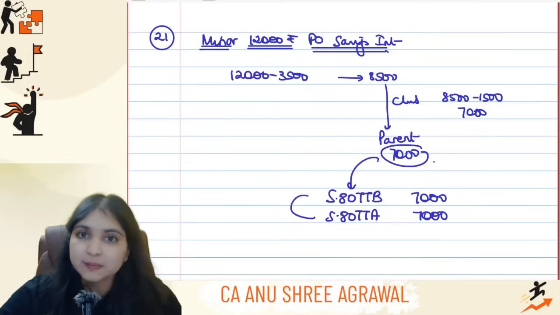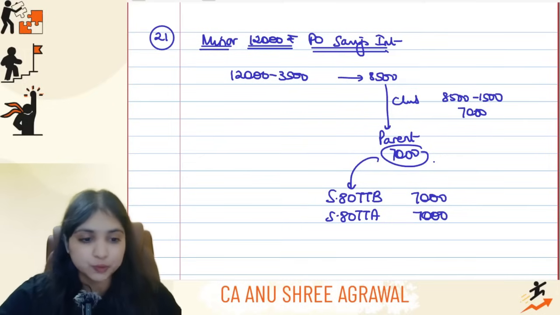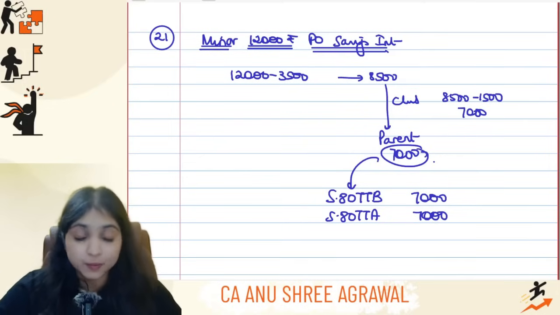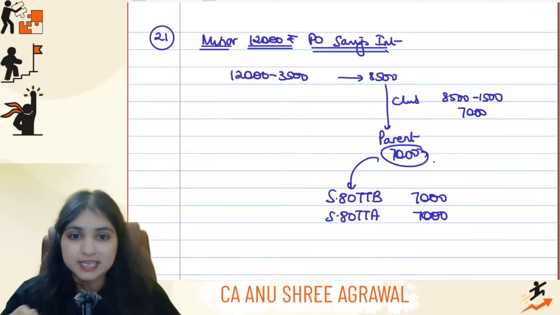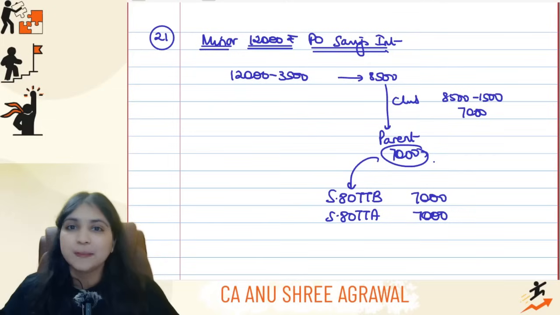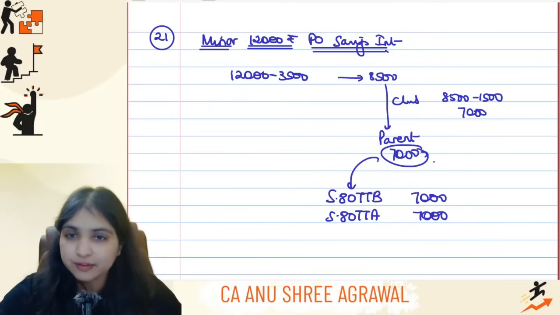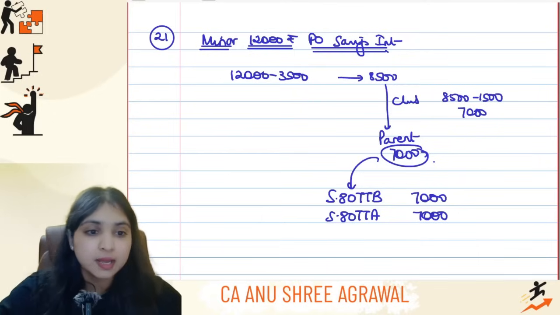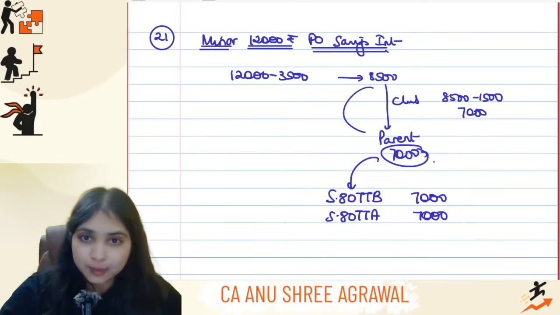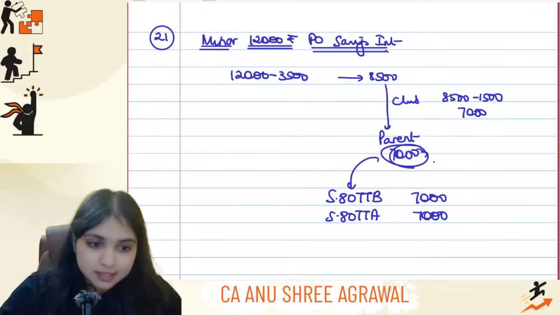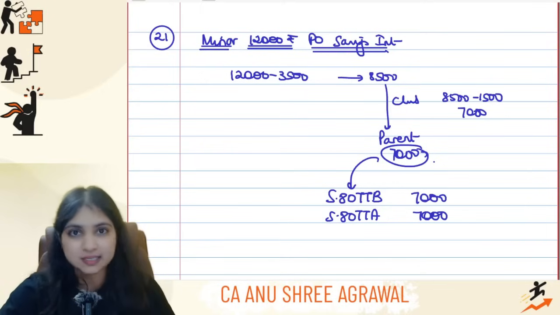Whether 80TTB or 80TTA, whatever is applicable, you will allow 7,000 rupees only. So this was the whole concept of minors plus clubbing plus post office savings interest plus chapter 6A. Understood? First, I will enjoy the 3,500 post office savings interest exemption. Then this net number I will club. When I'm clubbing, I will give 1,500 exemption. And this net number is what I will get as chapter 6A deduction later.